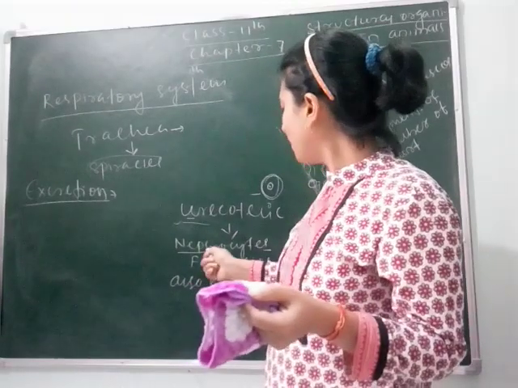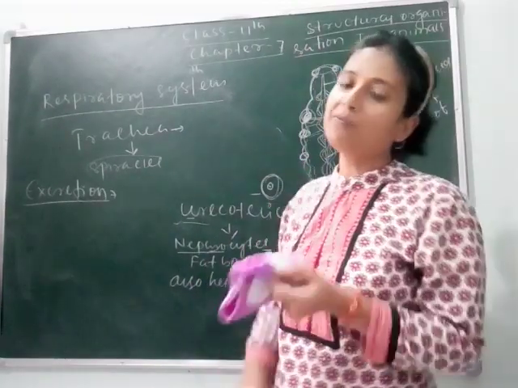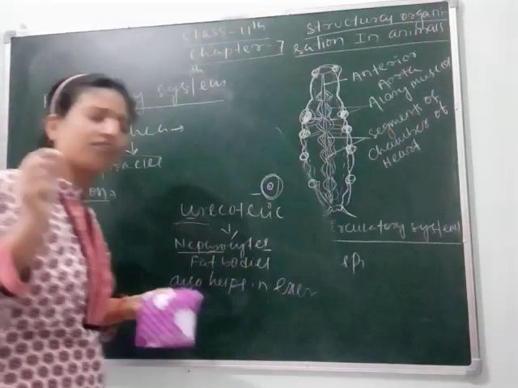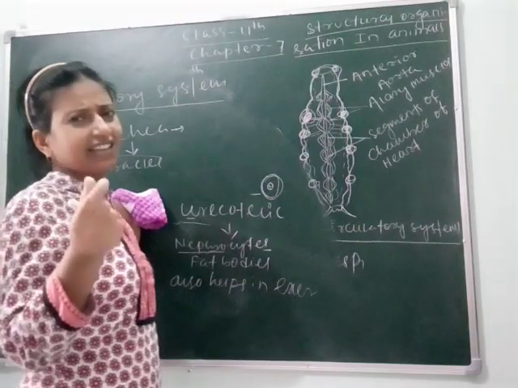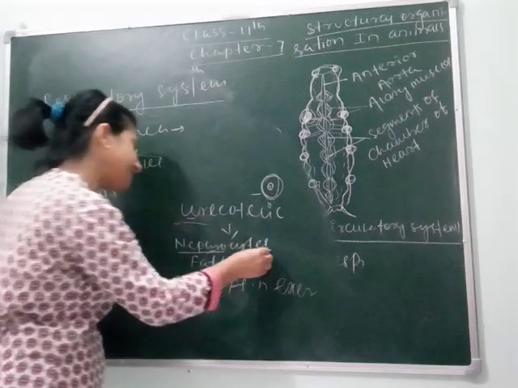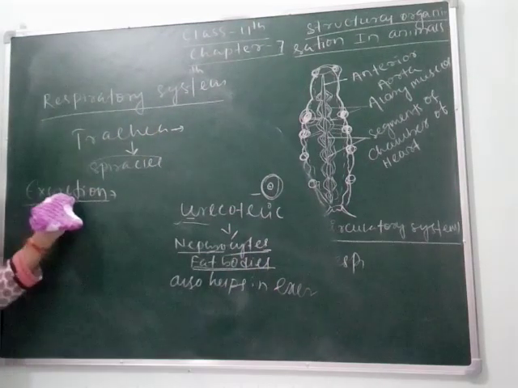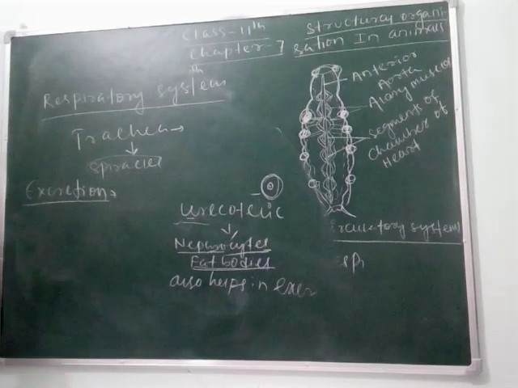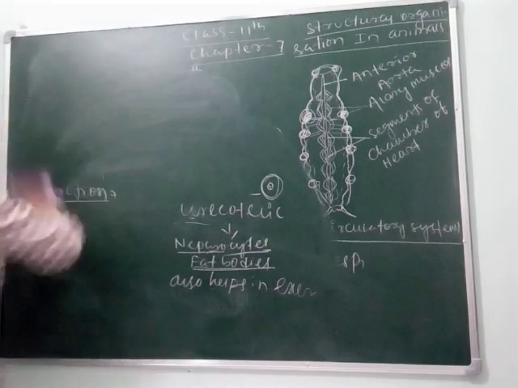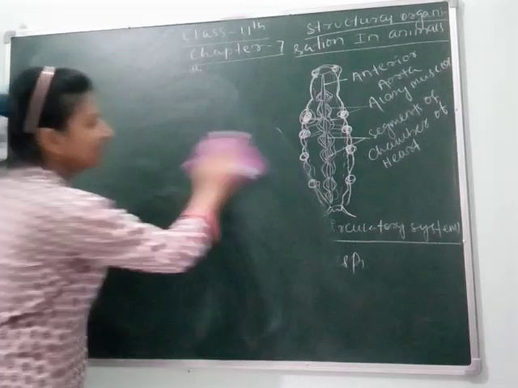They may be nephrocytes, made up of tiny nephrons. We can't say that they are actually nephrons; they are nephrocyte cells. Then fat bodies also help in excretion. Clear, students? Next is your nervous system. The next topic is the nervous system.